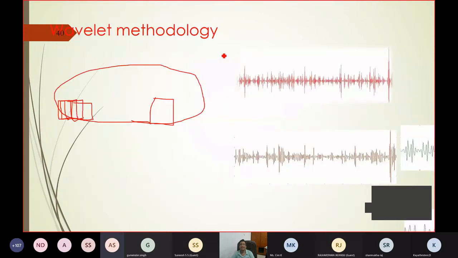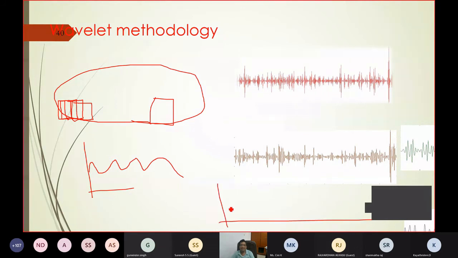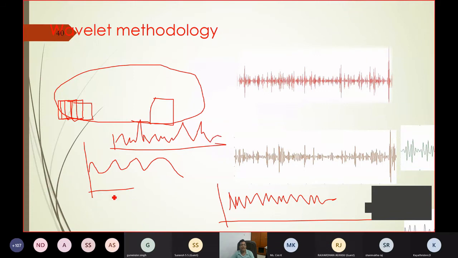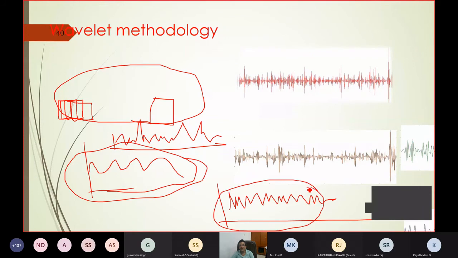Once I get these bands, band 1 is the smoother version, like this, and another band is of this version. So rather than training one network on the original signal, I can train the smoother version with one neural network and the dilation version with another neural network,